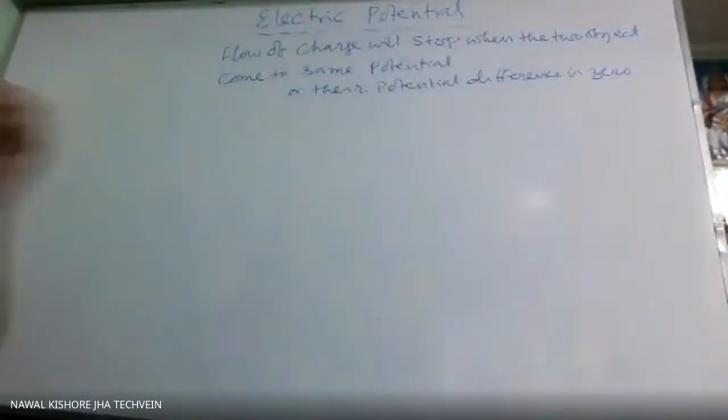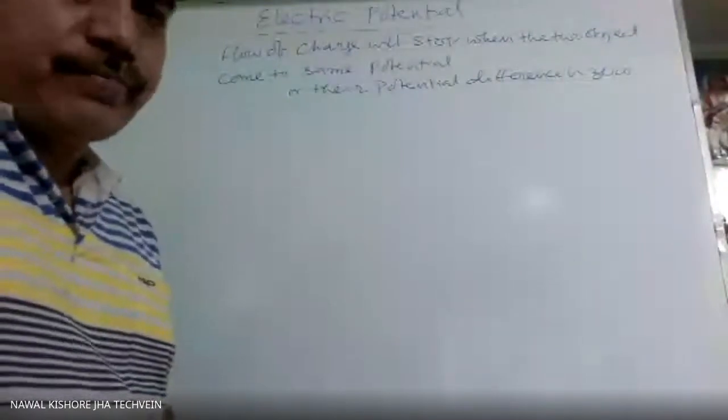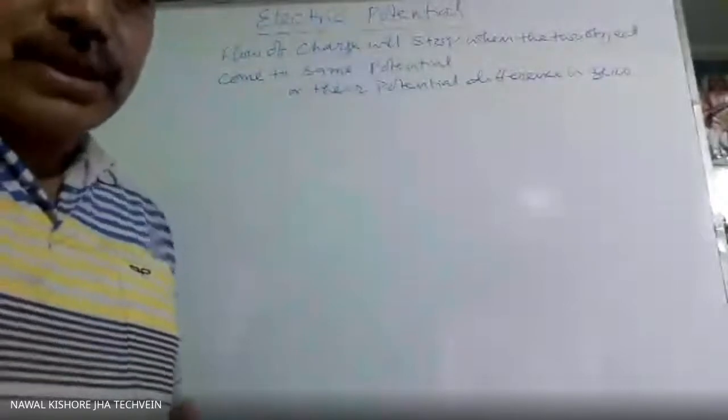So for getting quantitative definition, we must know how electric potential is measured. For measuring any physical quantity, what we require? A unit. And what is unit? Some standard?